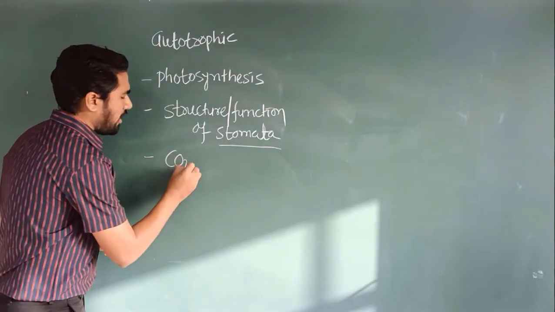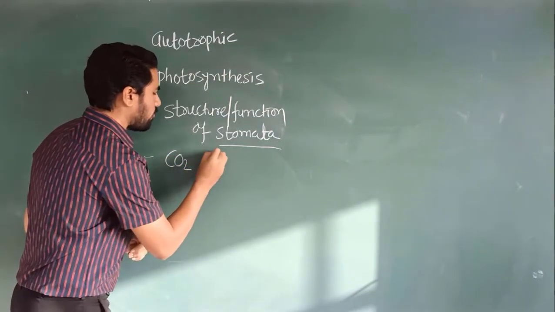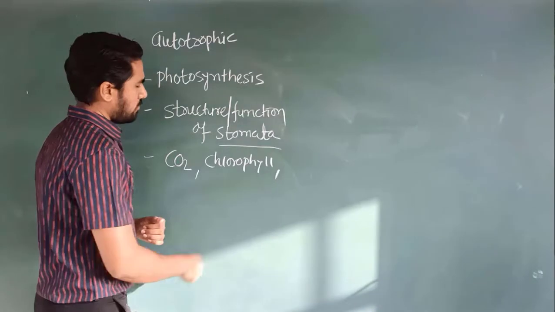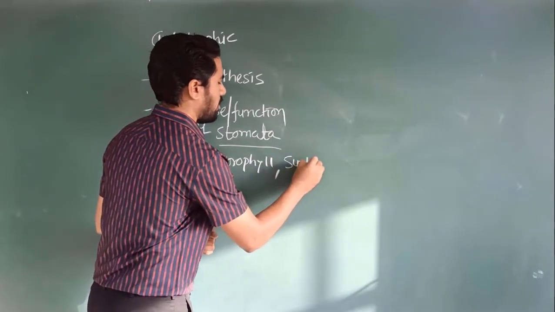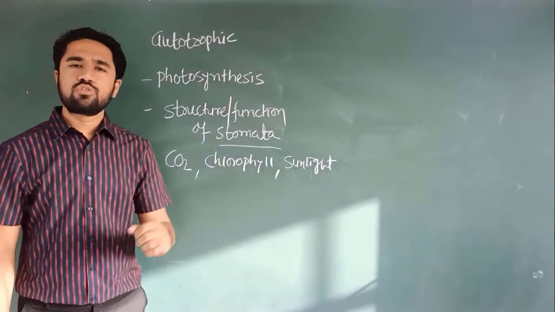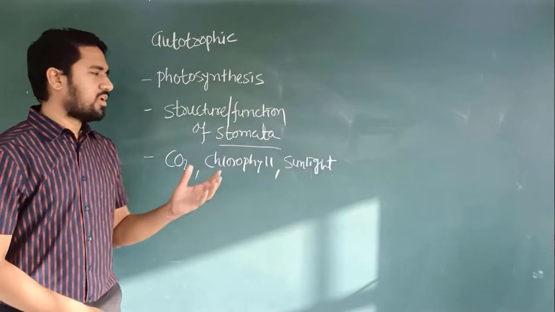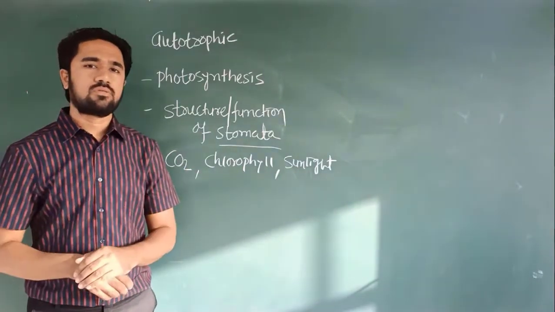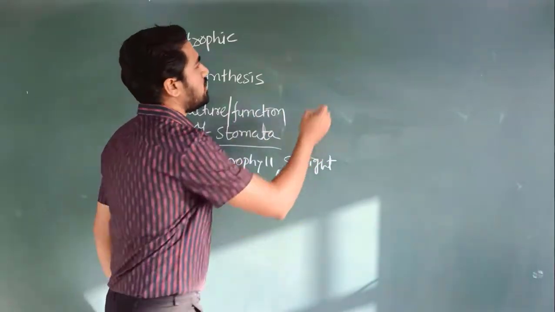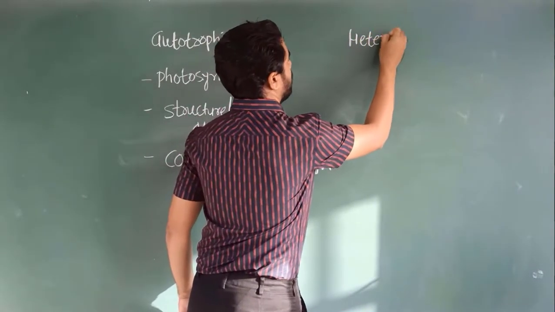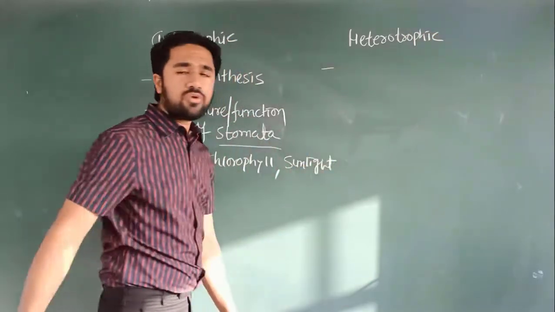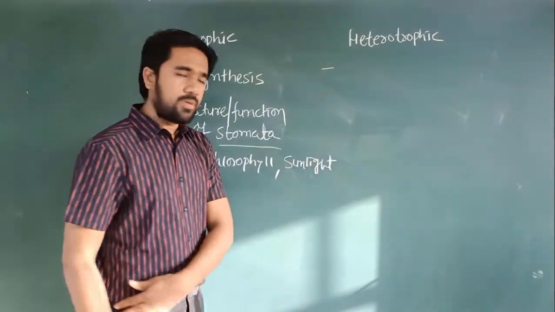By doing the activities, we will show that if chlorophyll, carbon dioxide, or sunlight, if any one of these is not there, then the process of photosynthesis is not possible. So 3 activities are there that we will discuss. On the other hand, in the category of heterotrophic mode of nutrition, we will see first the nutrition in single cell organisms like amoeba.